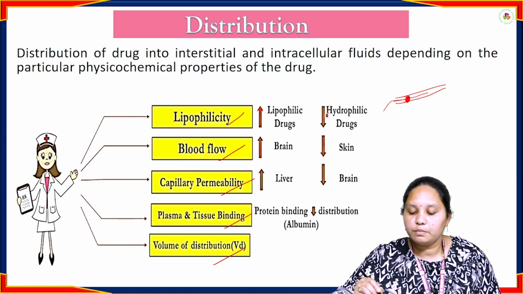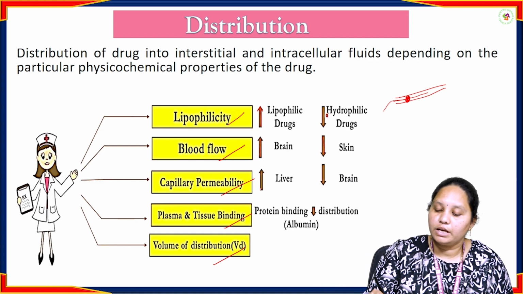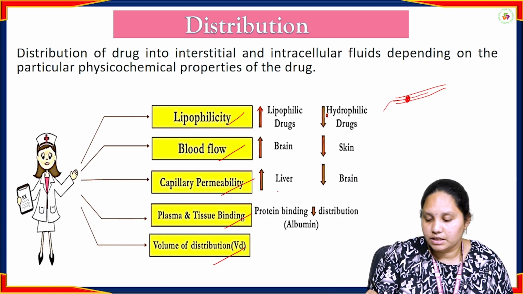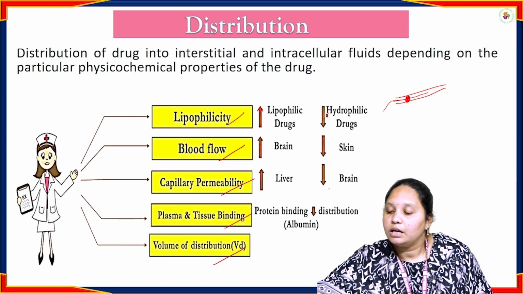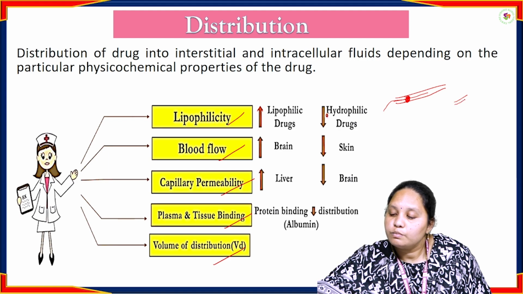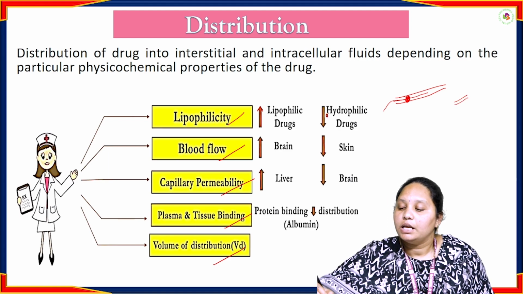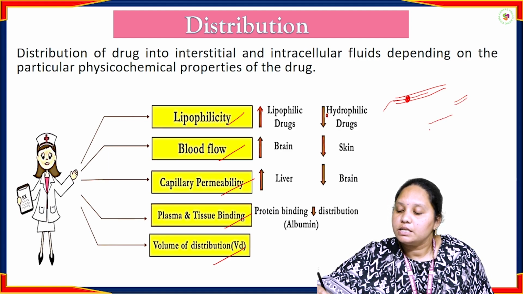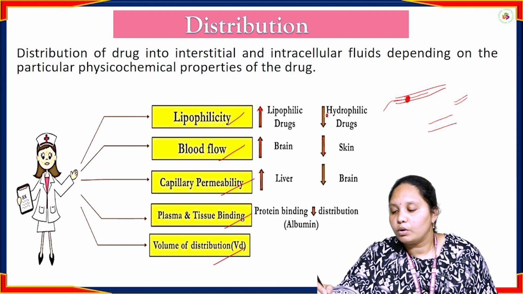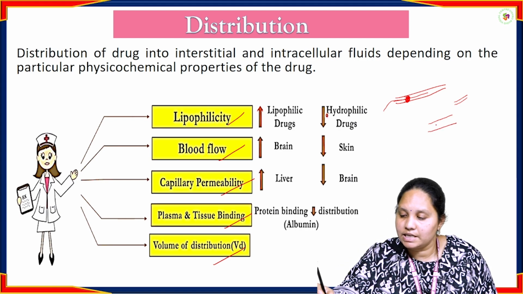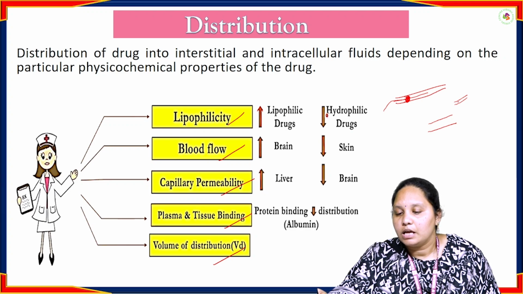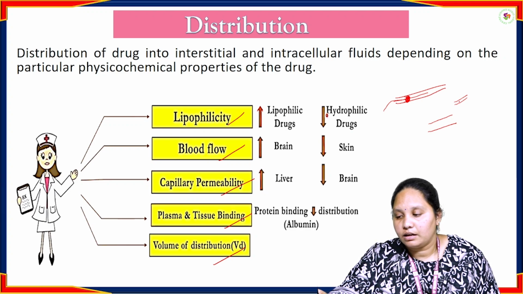So capillary permeability also plays a very important role. In the liver, capillary permeability is high. In the brain, capillary permeability is low. In the brain, small capillaries are present. In the liver, the capillary size is a little bit larger. That's the reason in the liver the drug molecules can circulate easily. In the brain, these drug molecules cannot circulate very easily.